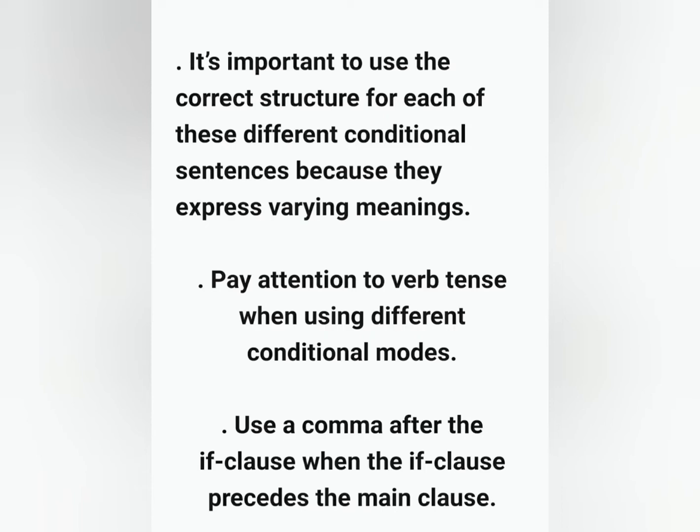It is important to use the correct structure for each of these different conditional sentences because they express varying meanings. Second point, pay attention to verb tense when using different conditional modes. Third point, use a comma after the if clause when the if clause precedes the main clause.